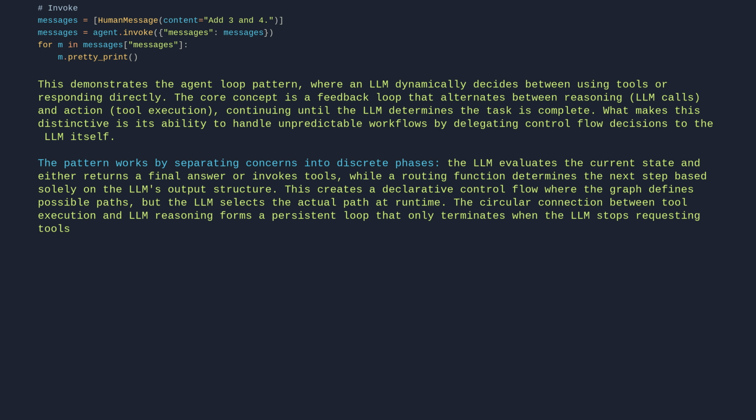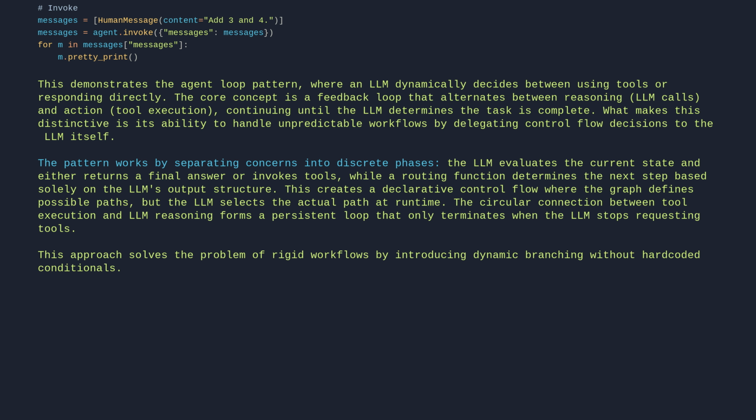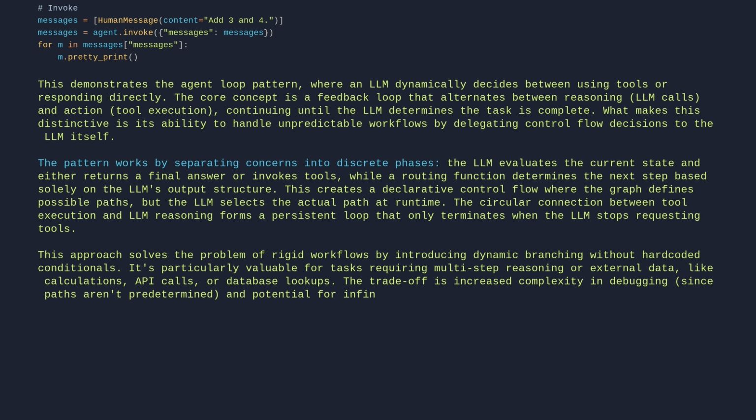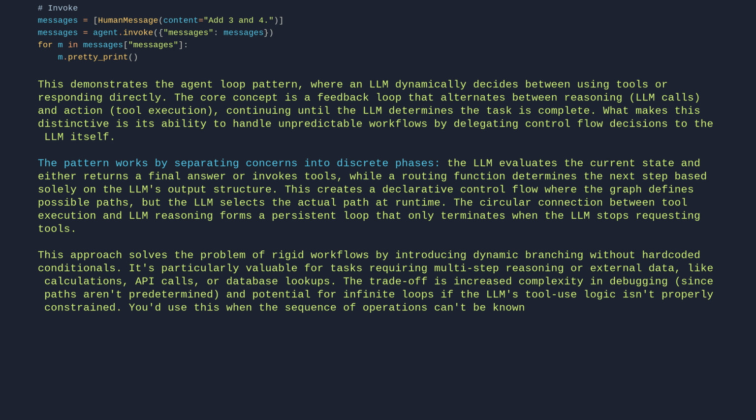stops requesting tools. This approach solves the problem of rigid workflows by introducing dynamic branching without hard-coded conditionals. It's particularly valuable for tasks requiring multi-step reasoning or external data, like calculations, API calls, or database lookups. The trade-off is increased complexity in debugging, since paths aren't predetermined, and potential for infinite loops if the LLM's tool use logic isn't properly constrained. You'd use this when the sequence of operations can't be known in advance, but you still need structured interaction between reasoning and action. Let's break it down.